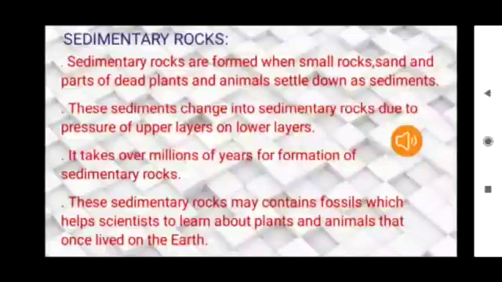In sedimentary rock, children, you can see some impressions of dead animals and plants. They are trapped in between the sediments. Those are called fossils, children. These sedimentary rocks may contain fossils which help scientists to learn about plants and animals that once lived on the earth.